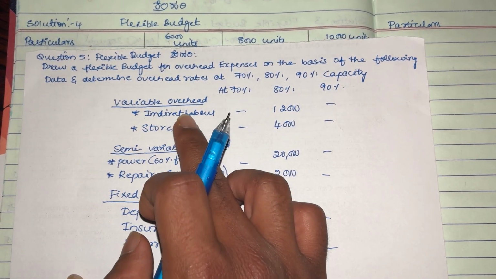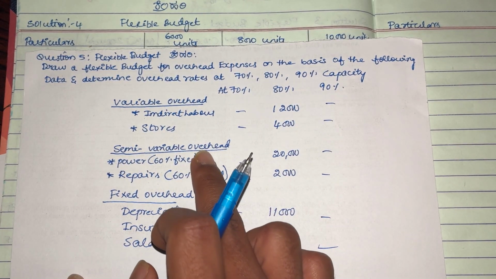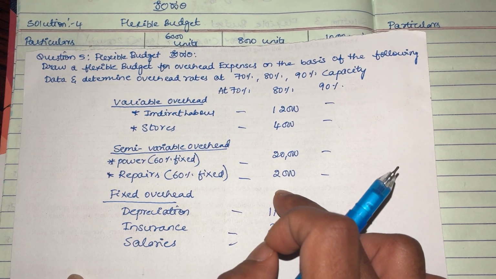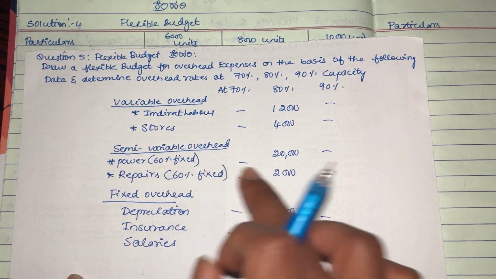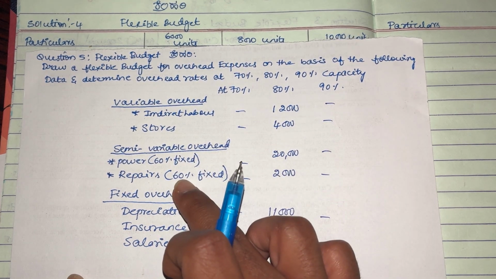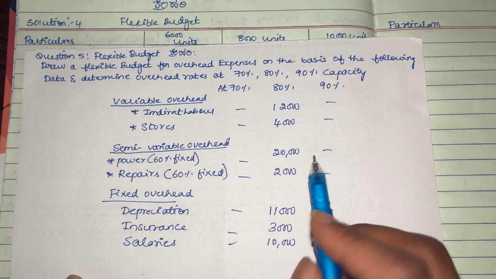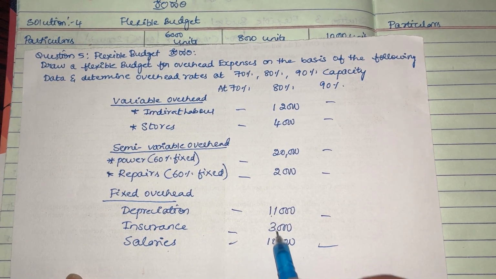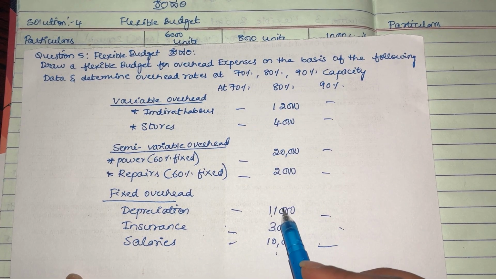Now the first heading which we have is variable overhead. So we have indirect labor and stores, so it should not be a problem. Now we have to be very careful in calculating this, because this 20,000 and this 2,000 have some classification here. So out of this 20,000, 60% is fixed, and out of this 2,000, 60% is fixed. So what does it mean? The remaining 40% will be the variable cost in both the cases. Okay. Now depreciation, insurance and salary, it's a fixed overhead, so it should not be a problem. 11,000, 3,000, 10,000, irrespective of operating at different capacity, fixed cost will remain the same.